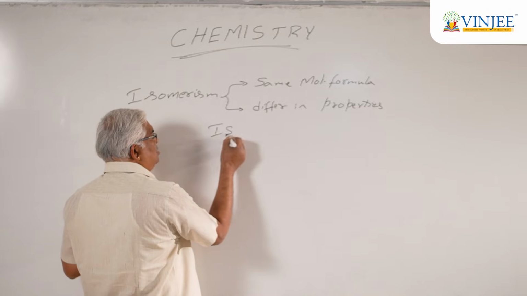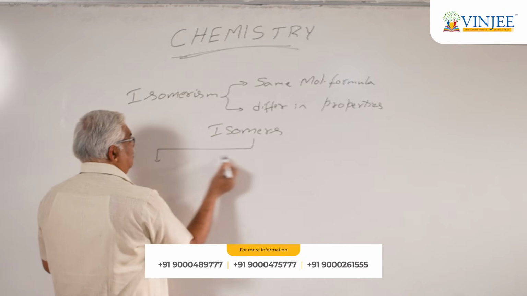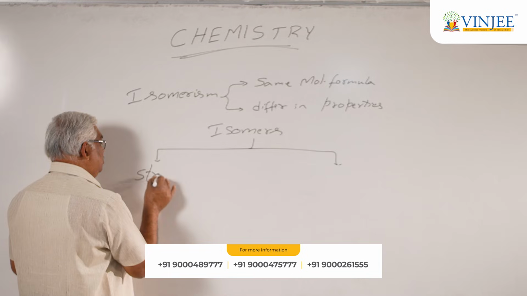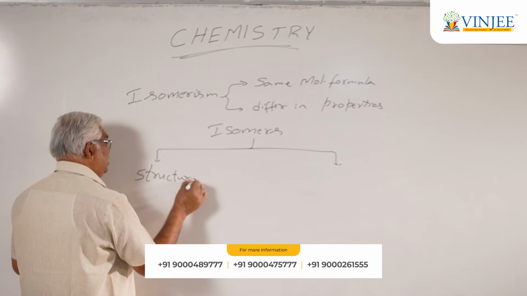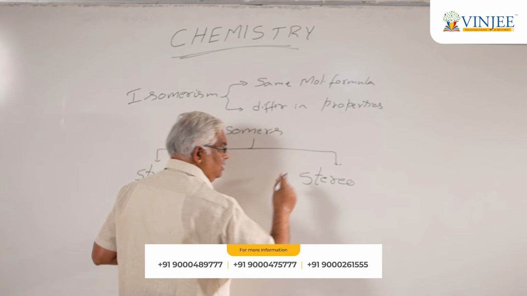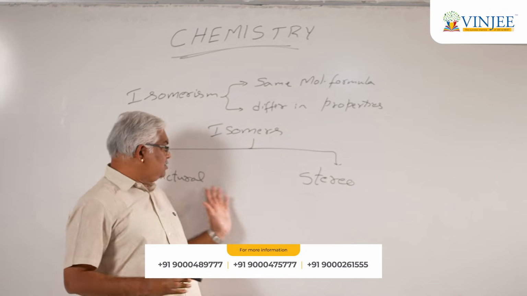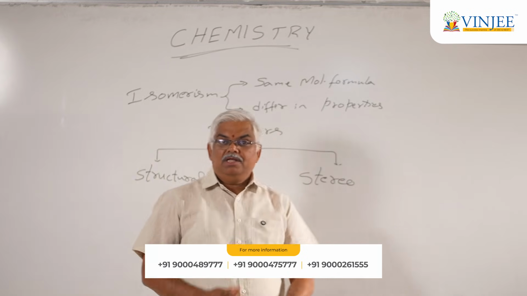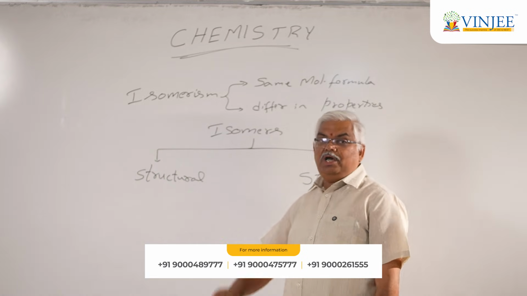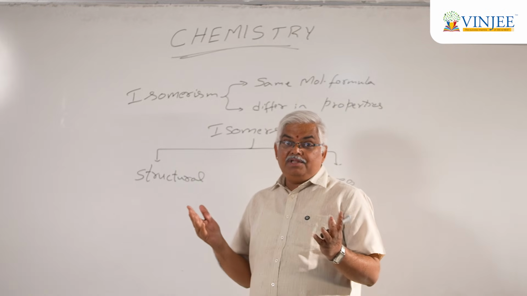Now these isomers are classified into two types. The first set we call structural isomers, and the second set we call stereoisomers. Now the terms are self-explanatory. What are structural isomers? Compounds with the same molecular formula that differ in their structure.